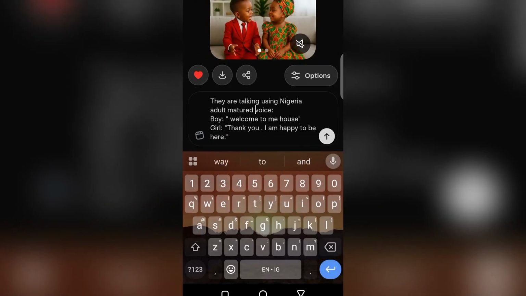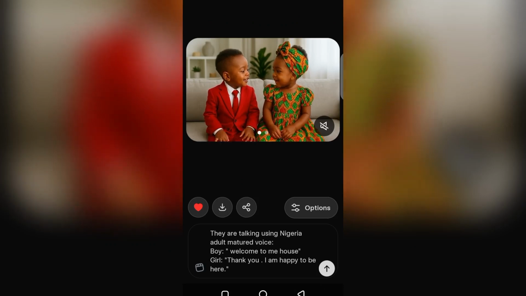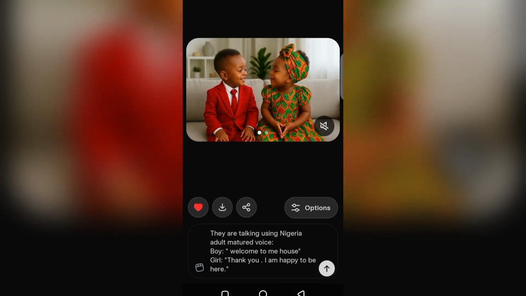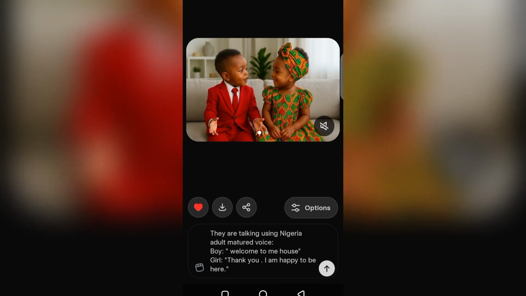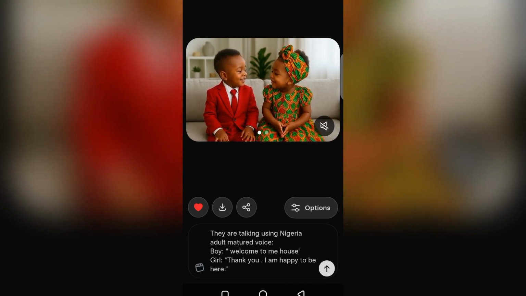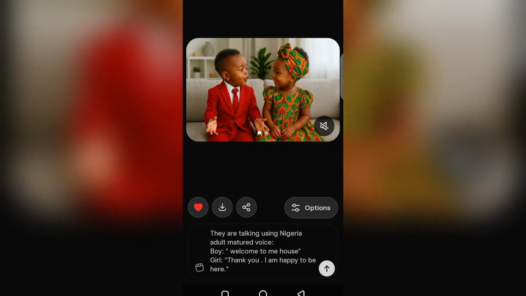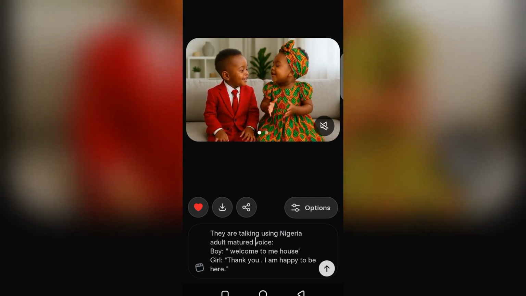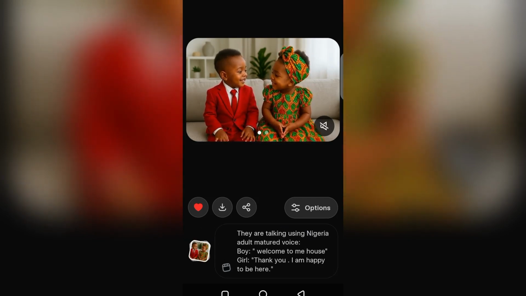Okay, so you keep doing this until you achieve what you want to achieve with it. In the next AI tool that we're going to use, I'm going to show you how you can use a matured adult voice. There's another method that you can use apart from the method we are using here. So I'll go again.